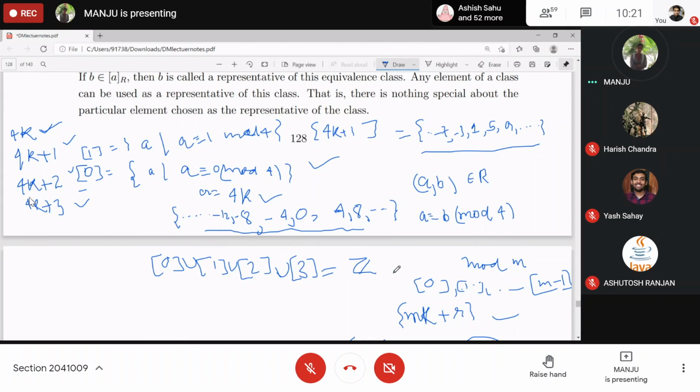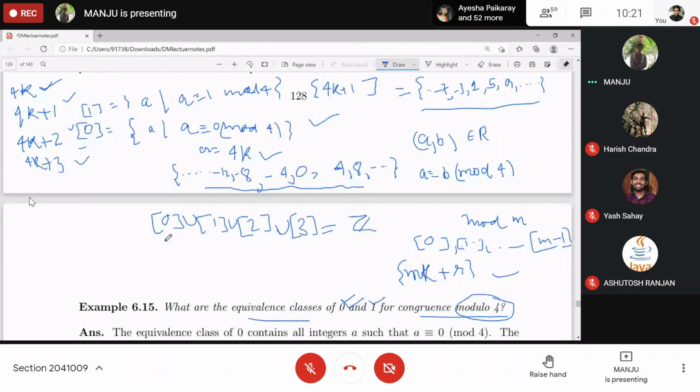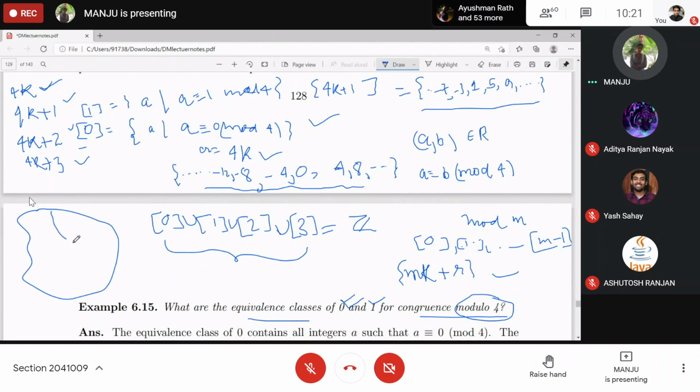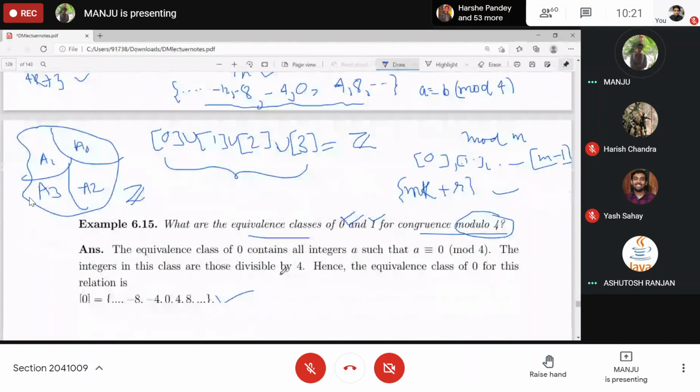This means we have only 4 sets partitioning Z. If Z is given here, the equivalence class of 0 I represent by A0, the equivalence class of 1 by A1, of 2 by A2, and of 3 by A3. And this total is Z.